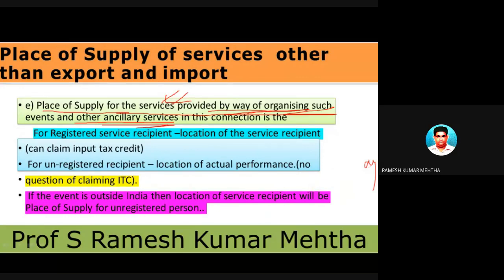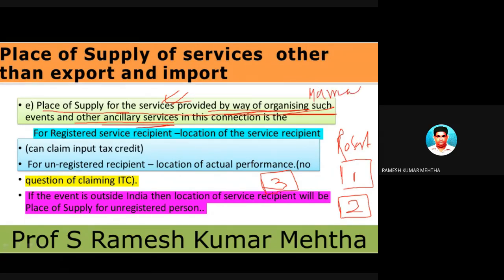When there is a marriage, it is conducted outside in a resort, for example. So there you will get accommodation in this resort. Plus, they will arrange for a marriage conduction. They will even provide the services of food facility. So how many services are there in this? One is staying. They will arrange for your marriage, and apart from this, they are going to serve the food also. So marriage is the main event, and under the marriage, we are having some secondary services, ancillary services.